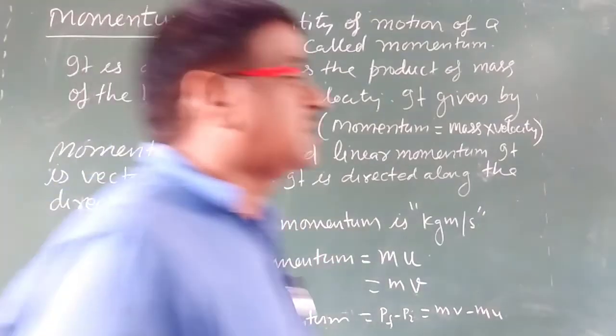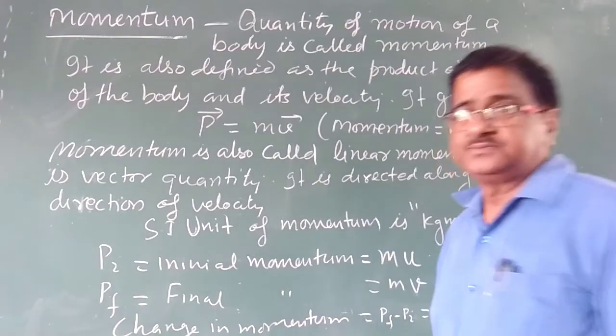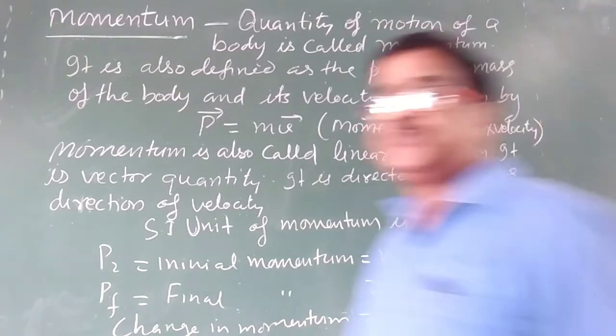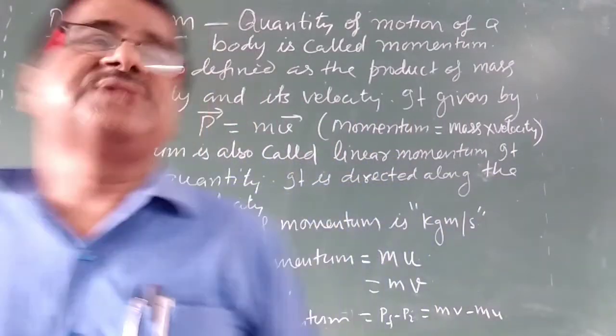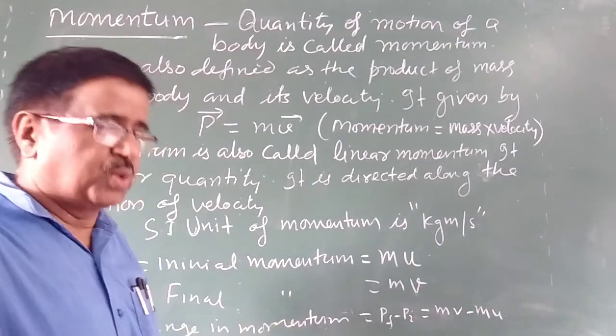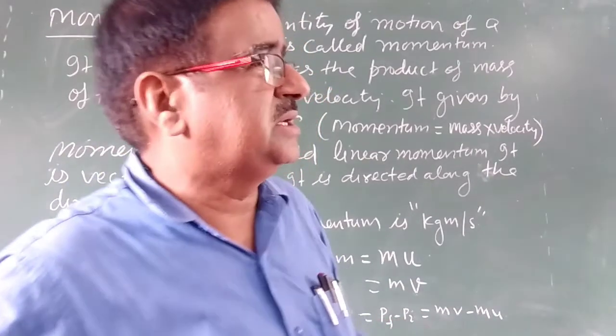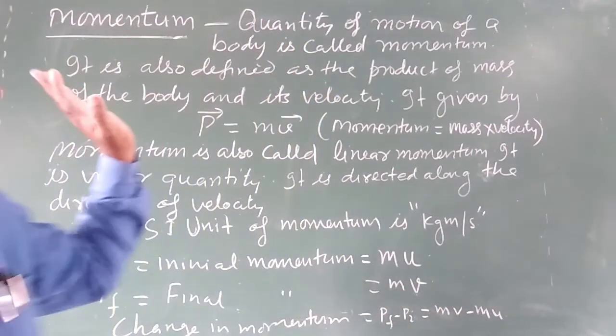The next topic I am going to explain is momentum. Momentum is the total quantity of motion of a moving body. Total quantity of motion of any moving body is defined in terms of momentum.